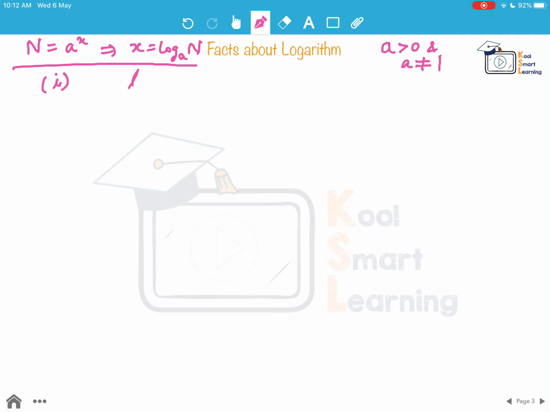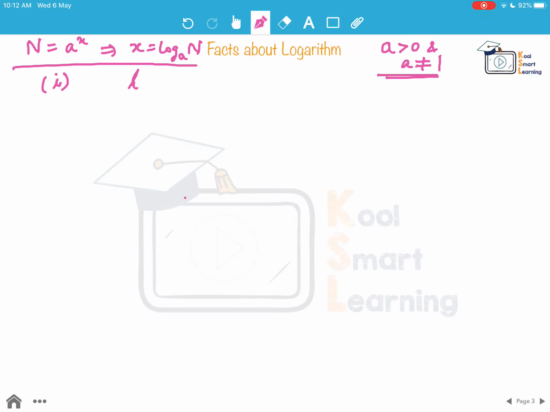So even if I do not repeat it while discussing the facts of logarithm, this is obvious that everywhere I am taking that, because this is the condition for a logarithm to be defined, that a has to be greater than 0 and a is not equal to 1. So I may or may not repeat it, but this is true for all the facts that we are going to discuss in the session.